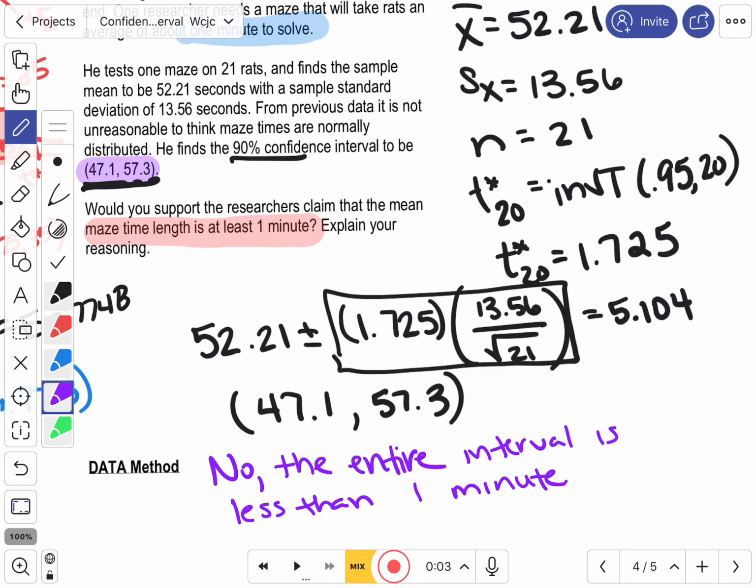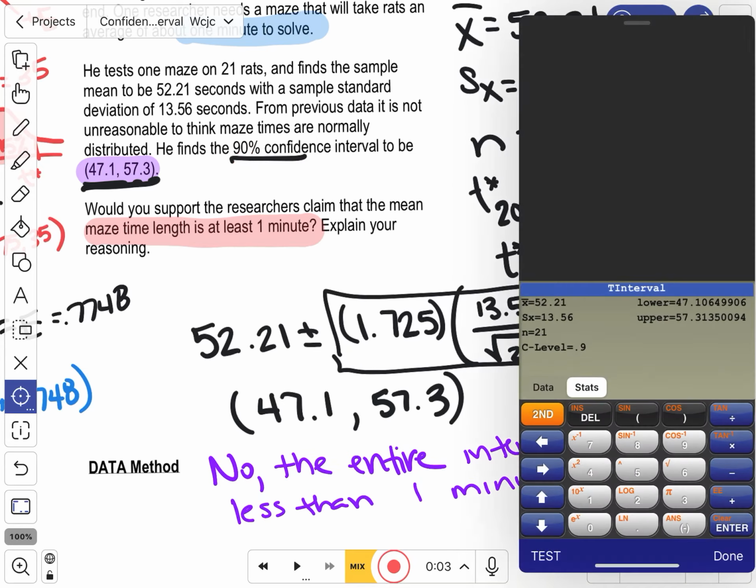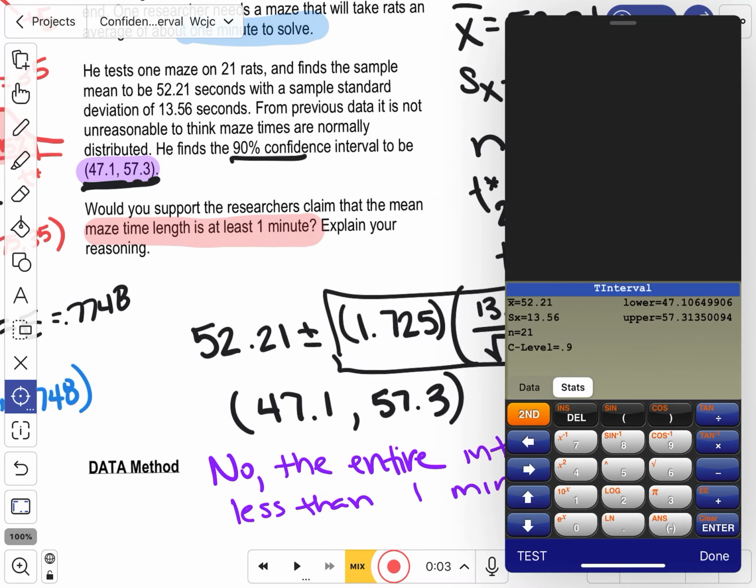Now, could you make the same claim at, for instance, 95% confidence? Well, what would 95% confidence do to an interval that is 90%? Would it make it wider or narrower? Because I'm becoming more confident, the interval has to get bigger. So watch what happens at 95% confidence. I'm going to change that 0.9 to 0.95. Could you make the claim at 95% that it's at least 1 minute? Still no. Why? Because the lower bound and upper bound are all under 60 seconds.